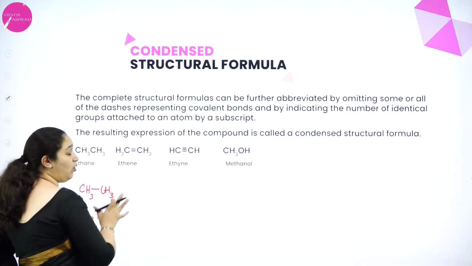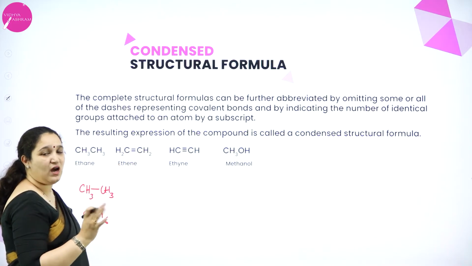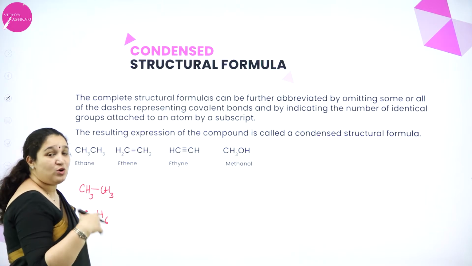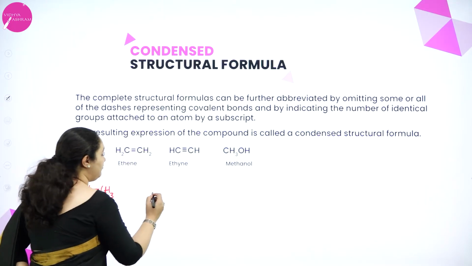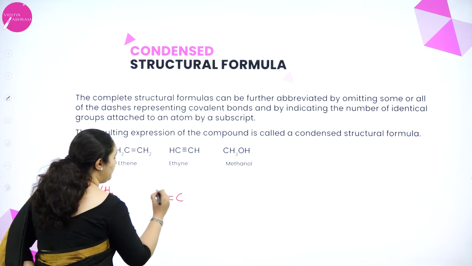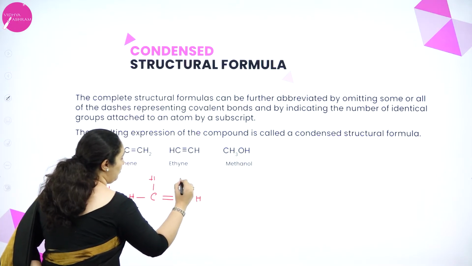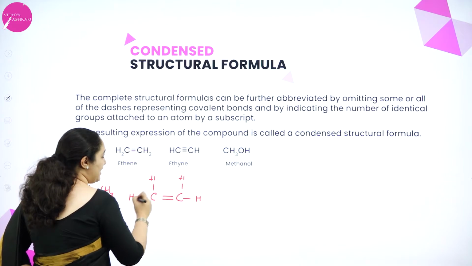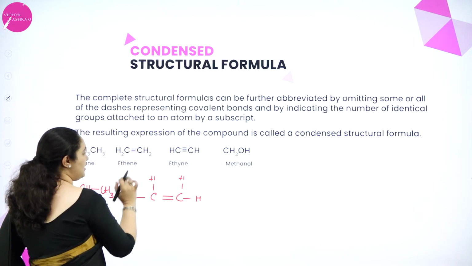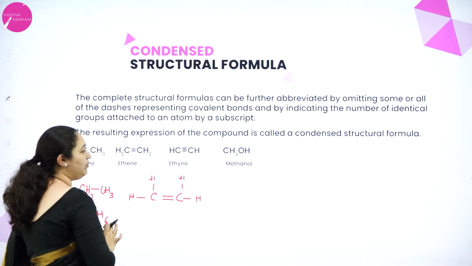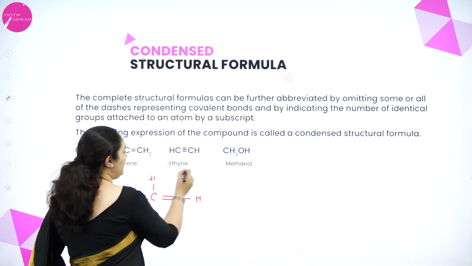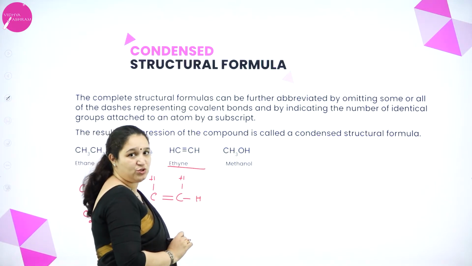Okay. Or ethene, you see, only the carbon-carbon double bond we have shown. We have not shown all the single bonds which are there between carbon and hydrogen. So the complete structure, if I write for this, is carbon and carbon double bond, hydrogen, hydrogen, one more hydrogen, one more hydrogen. So these dashed lines are taken out. CH2, CH2 is written, only the carbon-carbon double bond is shown. Same way for ethyne, the carbon-carbon triple bond is shown.